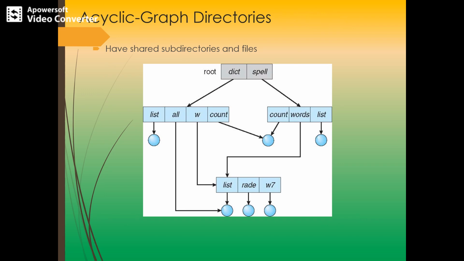And next, about acyclic graph directories. So the acyclic graph directory solves the problem of the tree structure directory, wherein it allows sharing of a directory between two users. As this was not possible in tree structure, the sharing of a directory is possible in acyclic graph directory, at a time in more than one place.